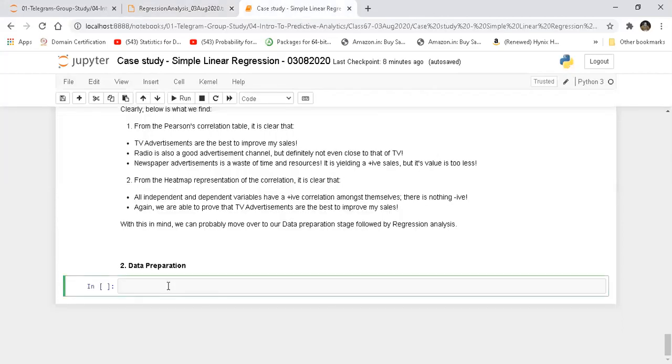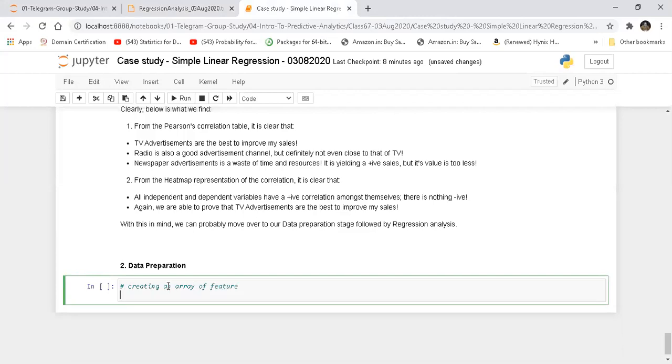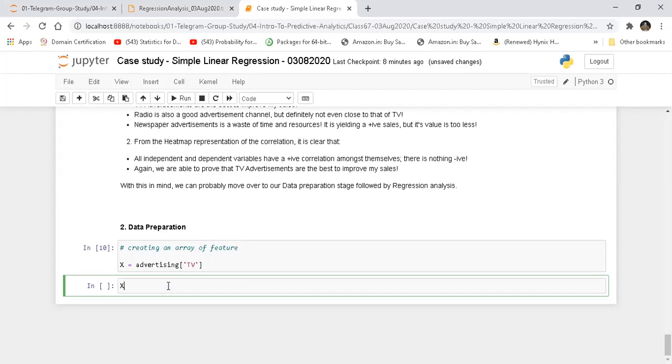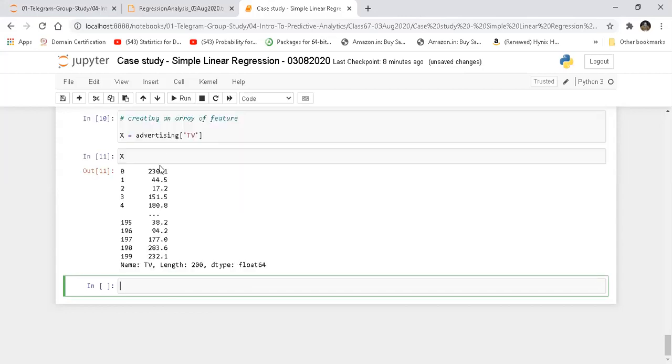In this case, what we are going to do is create an array of features. I'm going to call that X, and my data frame is this. I'm simply going to take TV. Let's see what value X has. If you print this, it is actually a list of all the entries in the TV column.